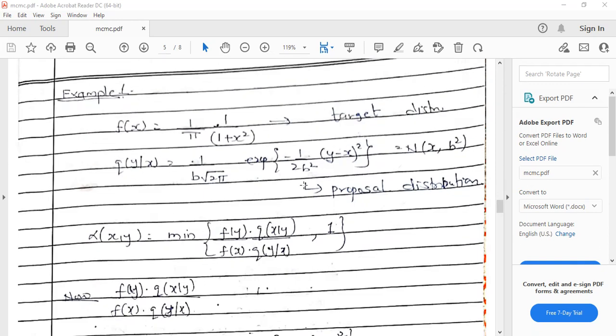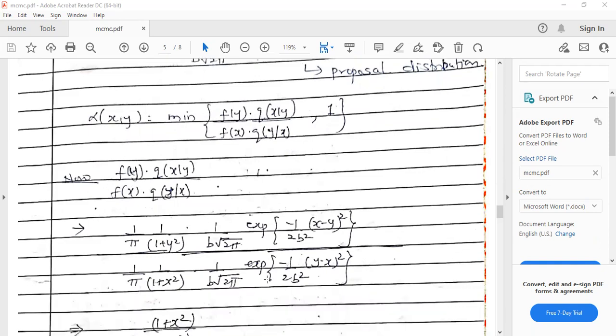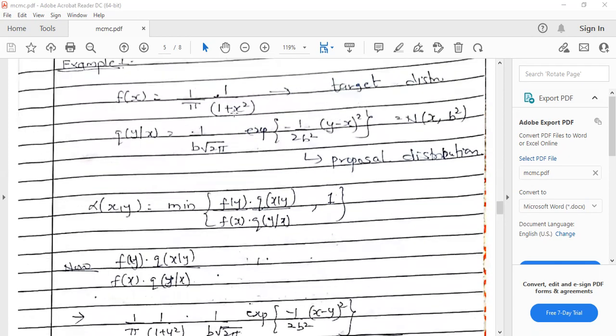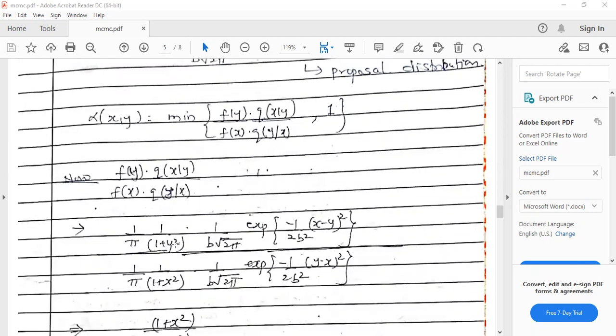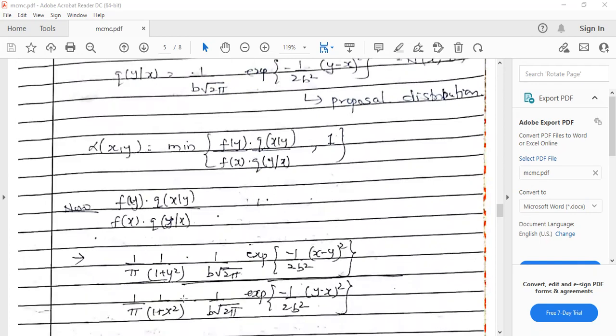You can substitute the values here in terms of y, and this is in terms of x. Now this is your target in terms of y, so wherever there is x you replace it by y. So it is 1 upon 1 plus y square, and f of x stays the same in the denominator. Similarly, q of x given y and q of y given x.